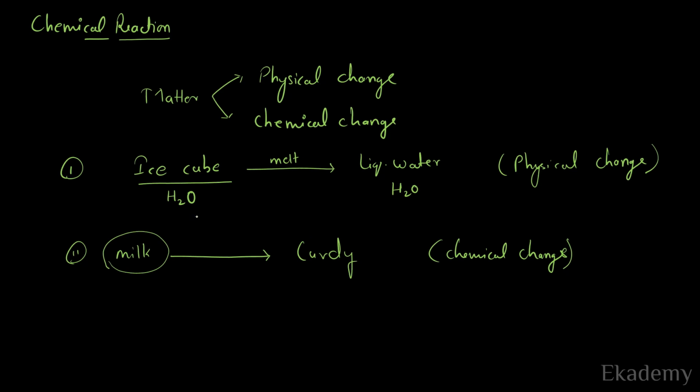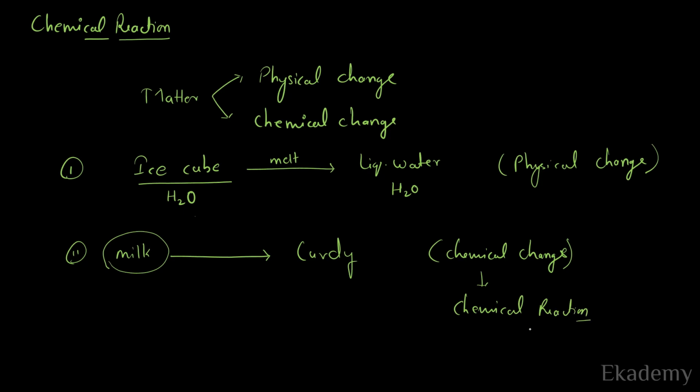Whenever chemical change is taking place, we say that a chemical reaction has occurred.